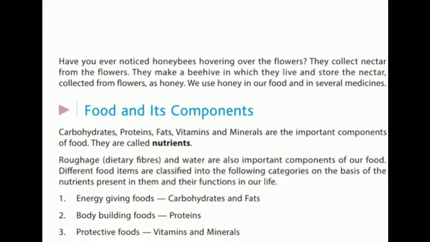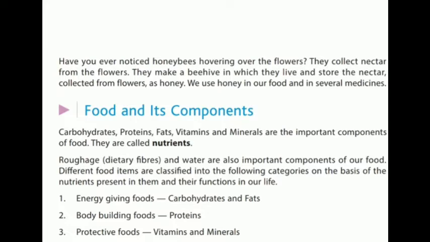Now, have you ever noticed honeybees hovering over the flowers? Hovering means they are constantly moving over the flowers. They collect nectar from the flowers. Now, nectar is what? It's a juice which is found in the flowers. Now, they make a beehive in which they live and store the nectar. So, what do the honeybees do? They collect this nectar and make a beehive in which they live and store what is collected from the flowers as honey. Okay, so this is the honey that we use in our food and in several medicines. Now, this honey is of great medicinal value to us apart from its nutritional value.